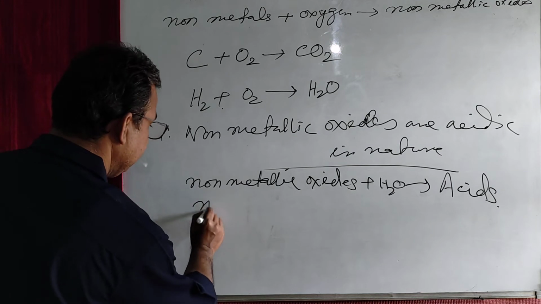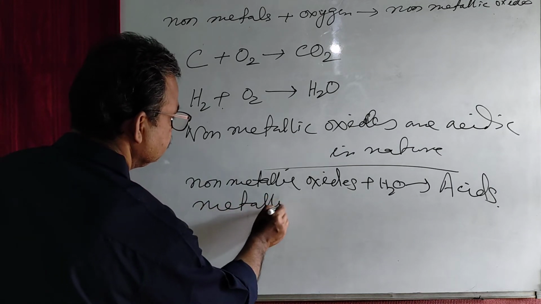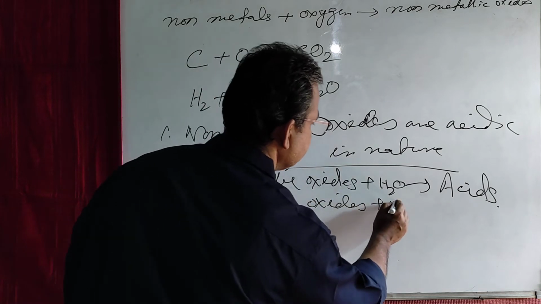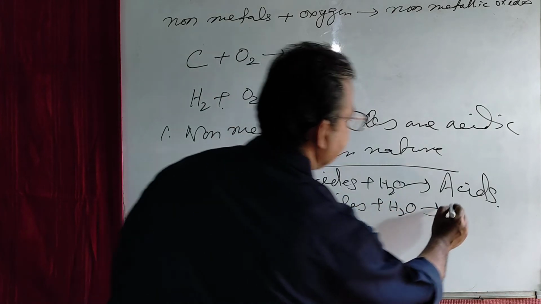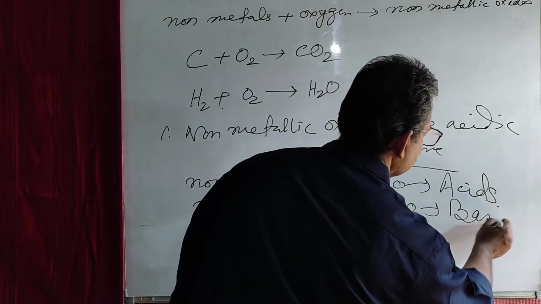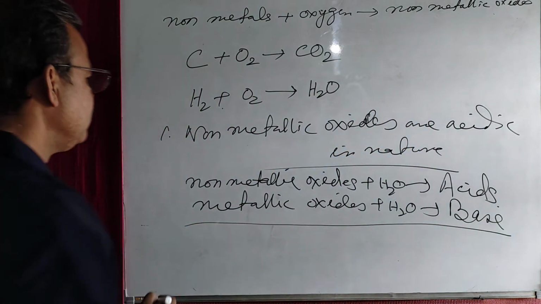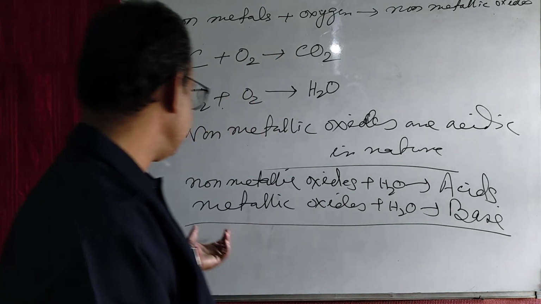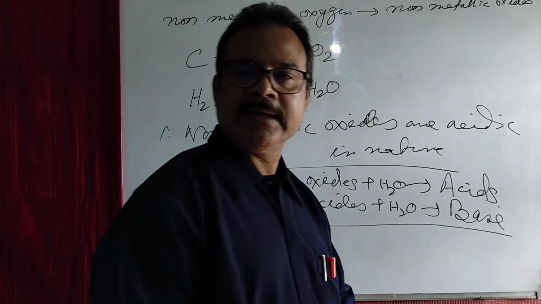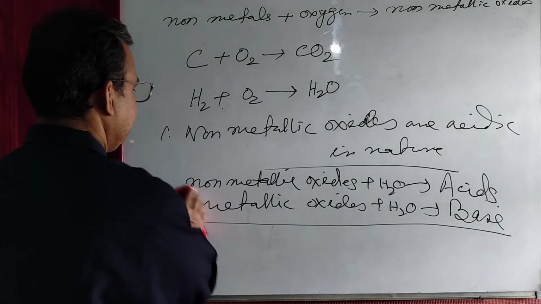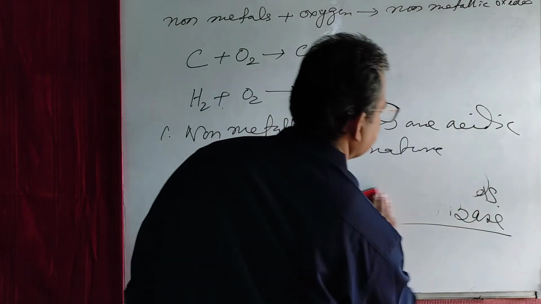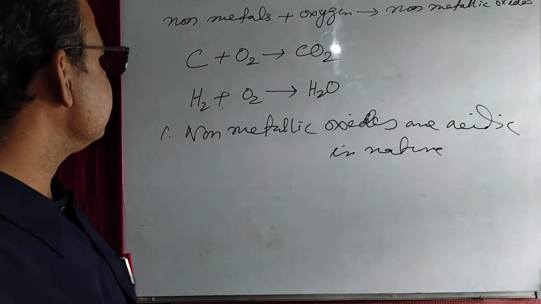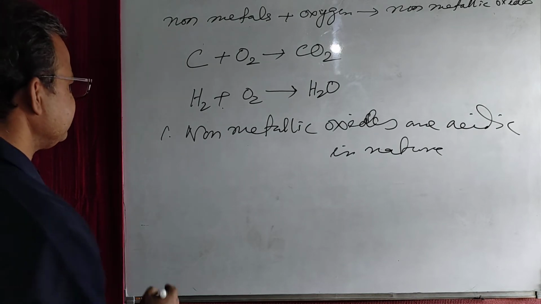And when metallic oxide reacts with water, they form base. Remember this. When non-metallic oxide reacts with water, then acids are formed, and when metallic oxide reacts with water, then bases are formed. Okay, so you remember that non-metallic oxides are acidic in nature, but there are few exceptions.